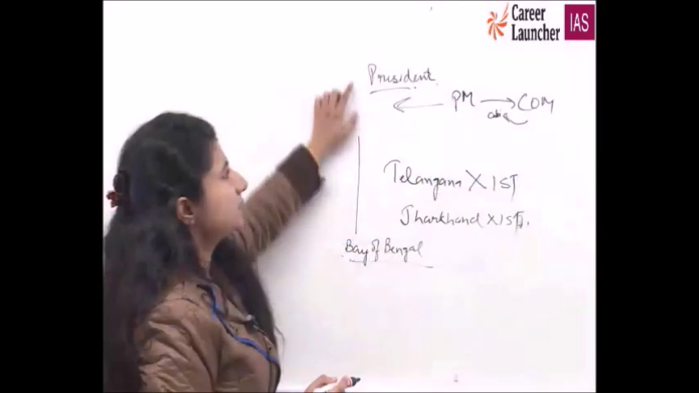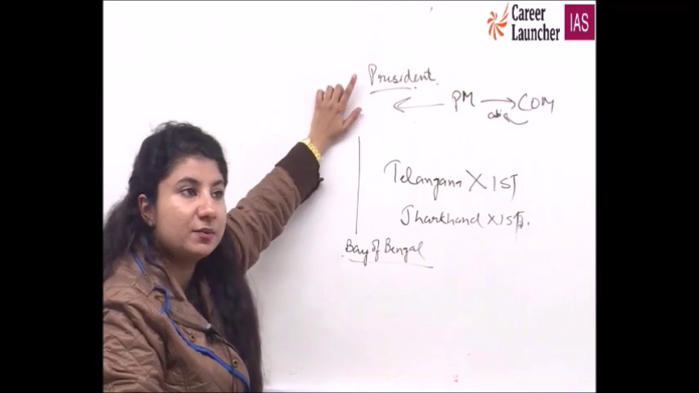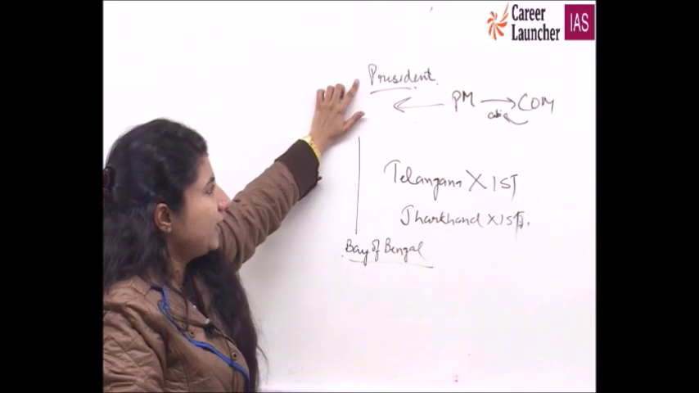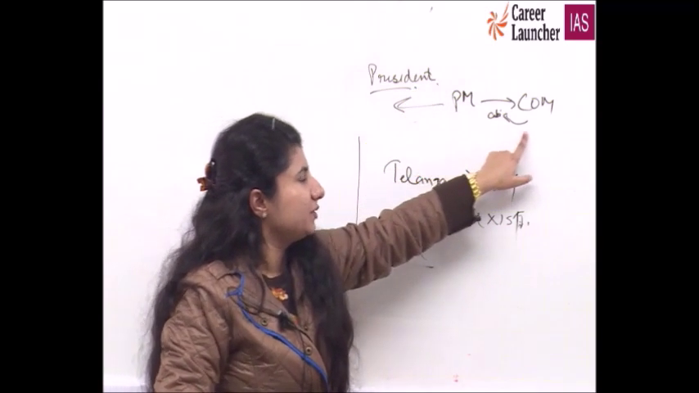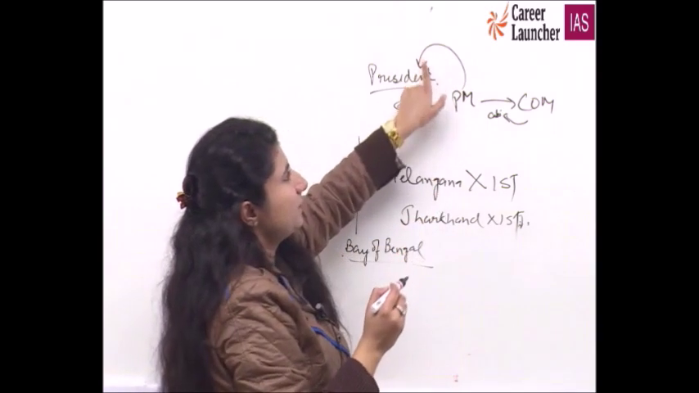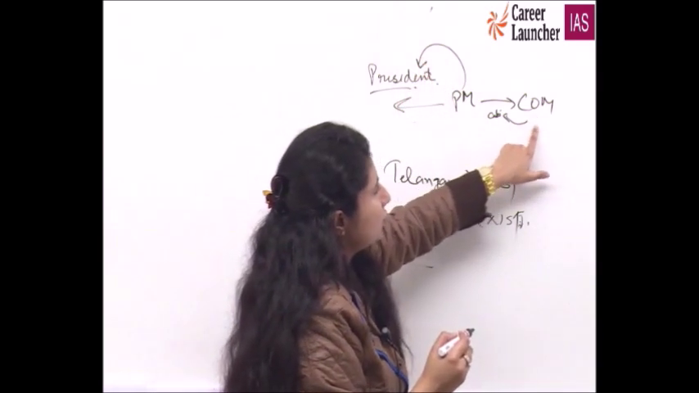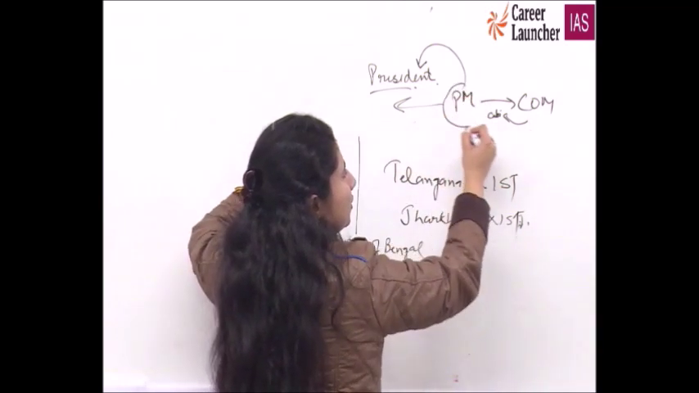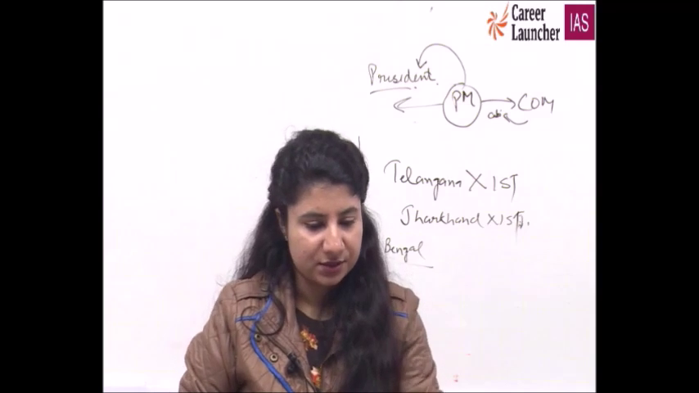Some people, the political critics, call the President of India a rubber stamp. And now the President does not know what is happening with the Council of Ministers. So it is the responsibility of the Prime Minister to share the information with the President of India about what is happening in the Council of Ministers. It is a constitutional obligation of the Prime Minister.